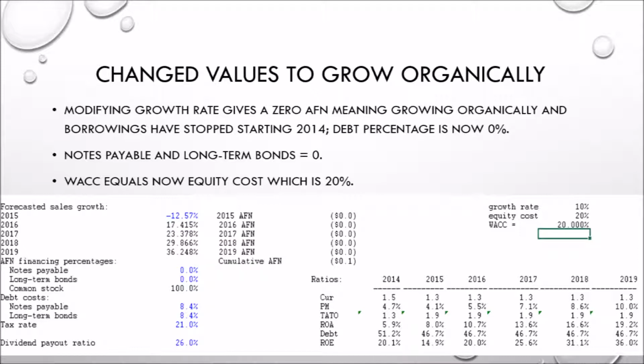So we can see that the notes payable and long-term bonds now have a percentage of 0. Another modification that I've done is that the actual values of the notes payable and long-term bonds on the income statement of 2014 are now 0. Then I had to keep changing the forecasted sales growth for each of the 5 years of the planning period to actually get a value of 0 AFN for each of the years.